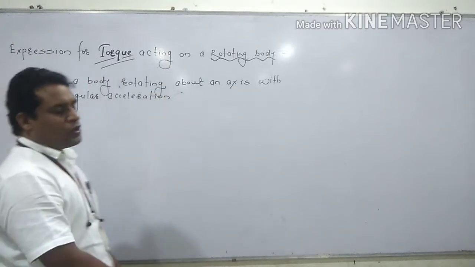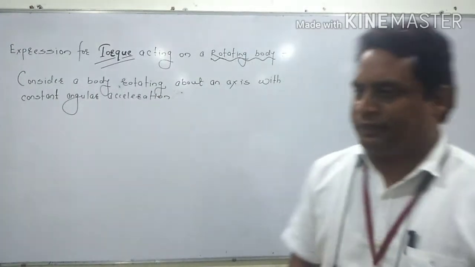It is rotating with constant angular acceleration.